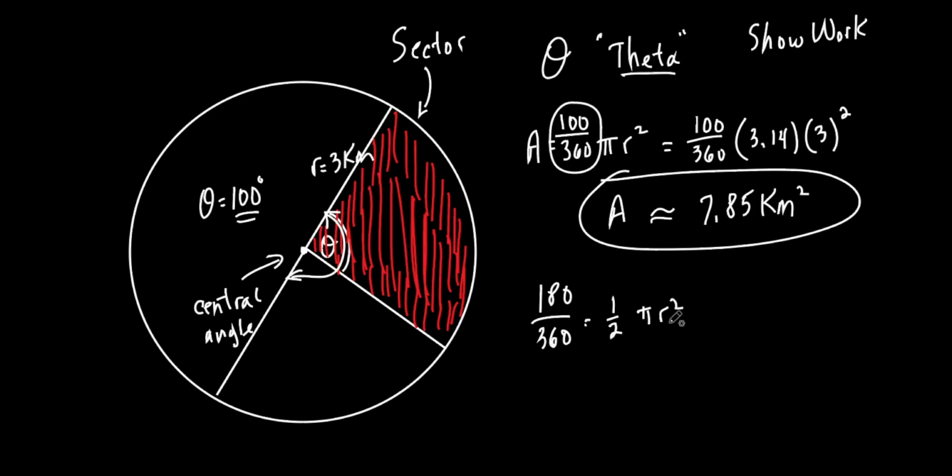Well, you got to put the radius in, whatever the radius is. You got to put it in, and then you got to put 3.14 for the pi. But I just want you to see that. Does that make sense? That 180 out of 360 is half. That's half of that whole circle right there. Agreed? Yeah. All right. It doesn't always come out that pretty, like a half, a quarter, an eighth. This came out kind of weird. All right. But that's how you do it. You just take how many degrees, whatever your central angle is, out of 360, and then pi r squared. Everybody okay with that?